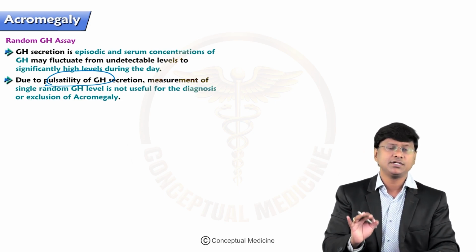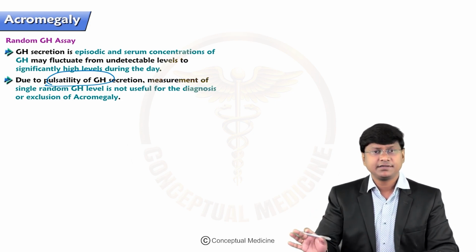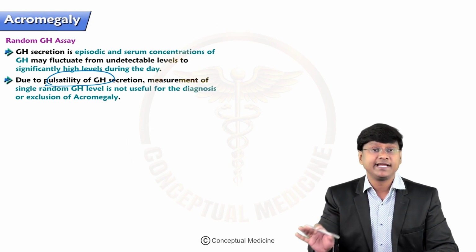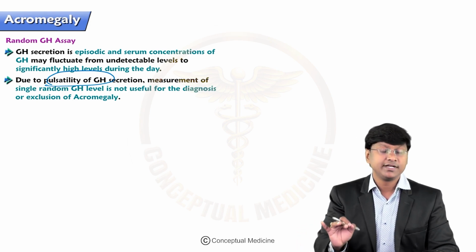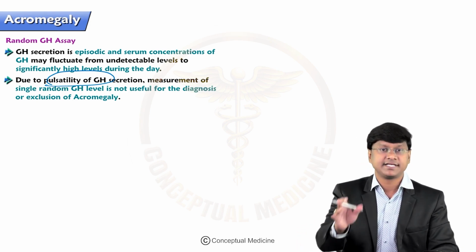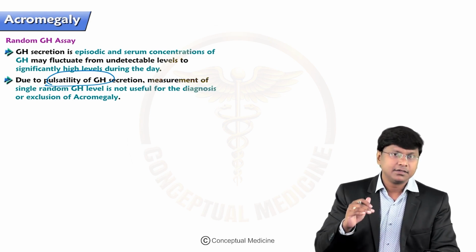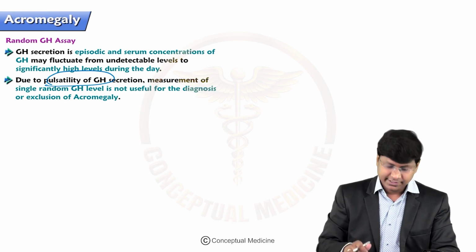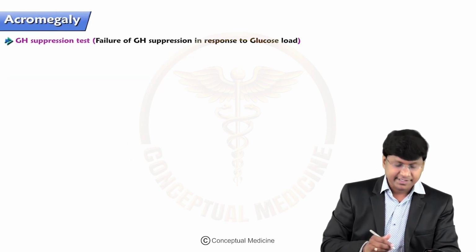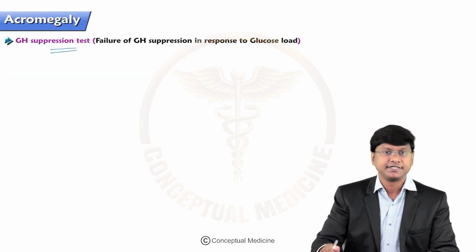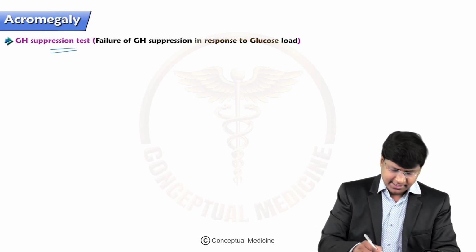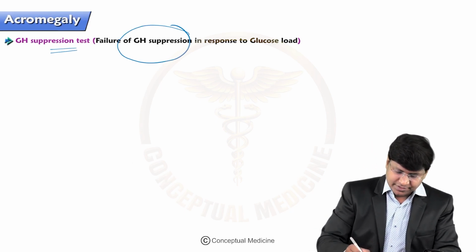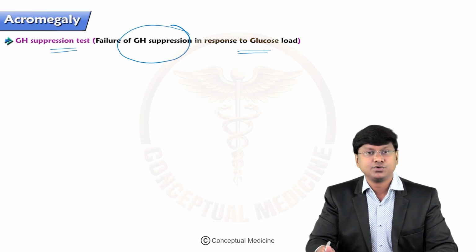So what is the initial test? That is your insulin-like growth factor levels. Insulin-like growth factor 1, that is somatomedin levels, are elevated. But that is only a screening test. But what is a confirmatory test then? The confirmatory test is the growth hormone suppression test, where there will be failure of growth hormone suppression in response to your glucose load.